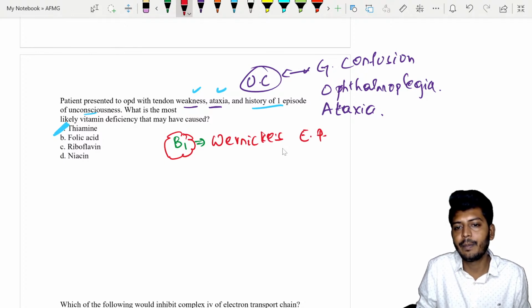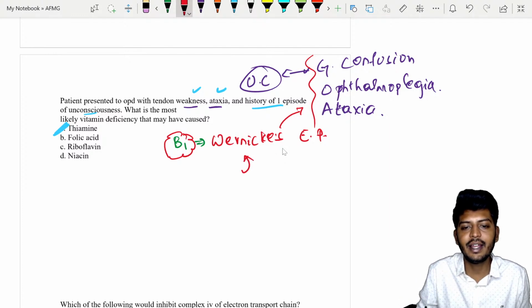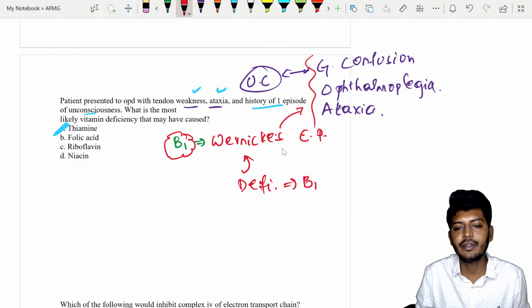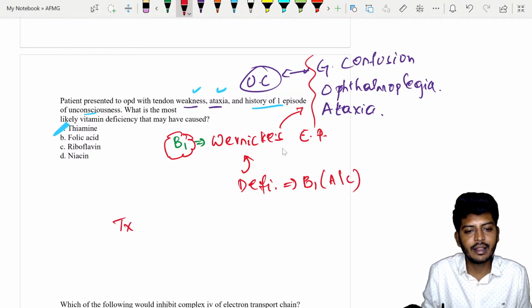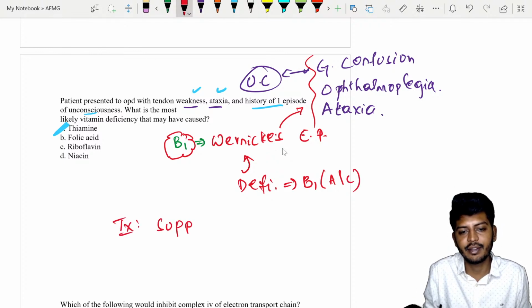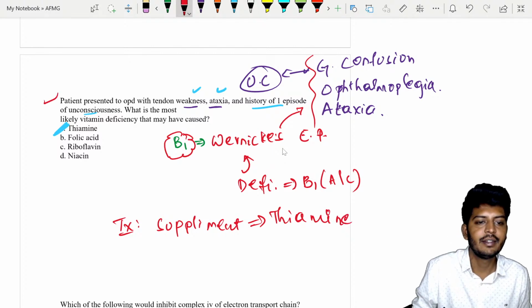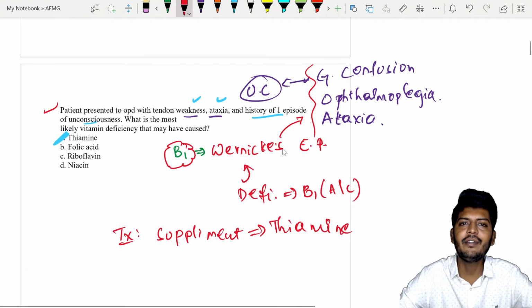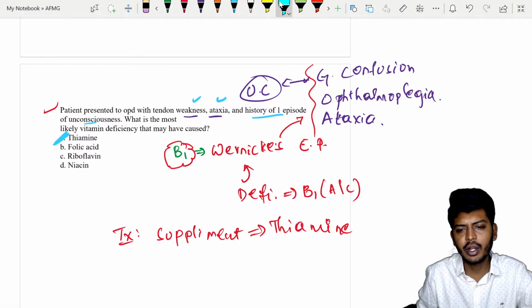The clinical features of Wernicke's encephalopathy are GOA. It is a deficiency of B1 in alcoholic people. The treatment will be thiamine supplementation. That is the story of your second question, thiamine. Majorly, we will give thiamine, followed by glucose based on necessity. But the major treatment here is thiamine. Don't depend upon glucose alone here.